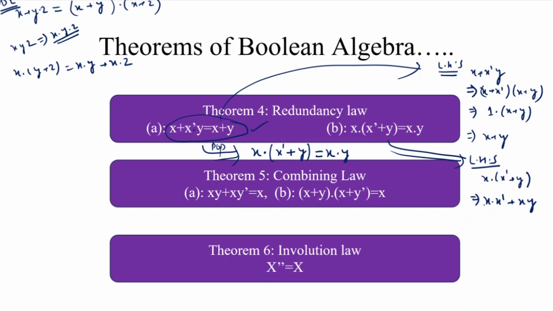When x is multiplied by its complement, if the value of x is 0, its complement is 1. If the value of x is 1, its complement is 0. That means this product is always 0. So this is equal to what?